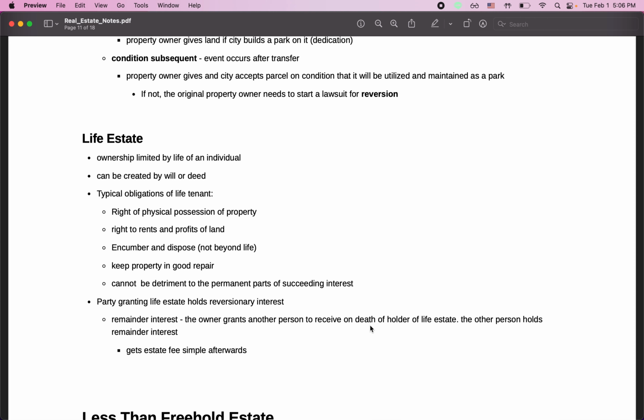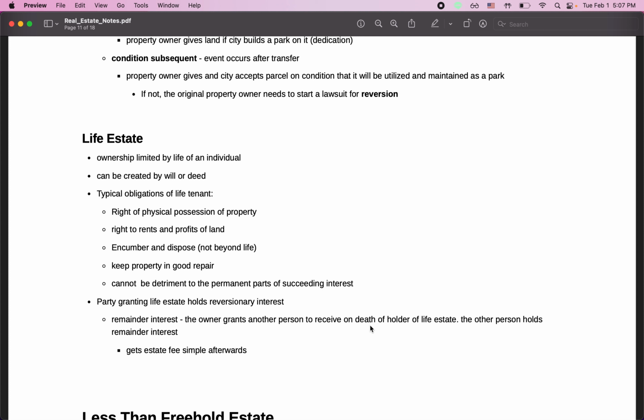Now, the party granting the life estate, in the example my grandpa, holds a reversionary interest, and there's something called the remainder interest, which is the person or organization that receives the estate on the death of the holder.